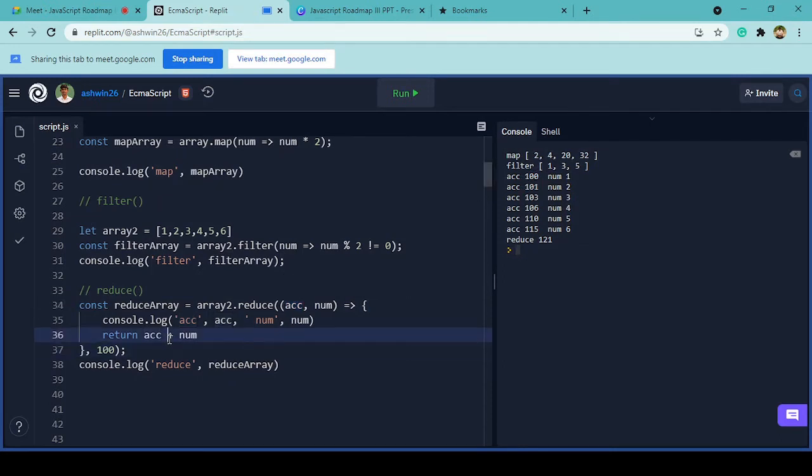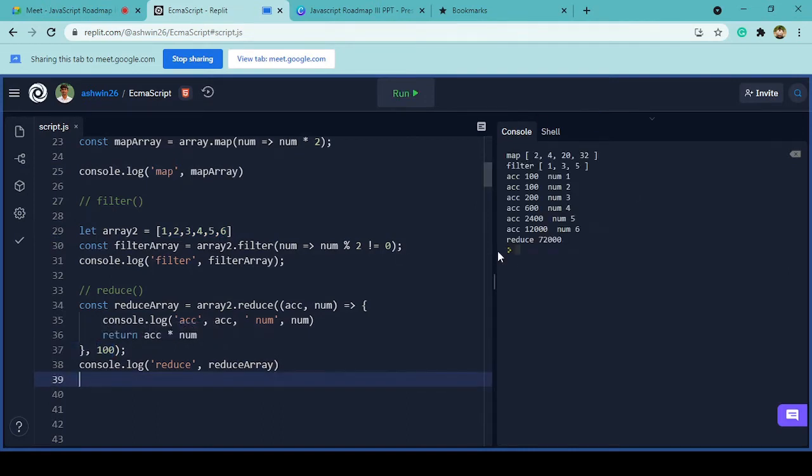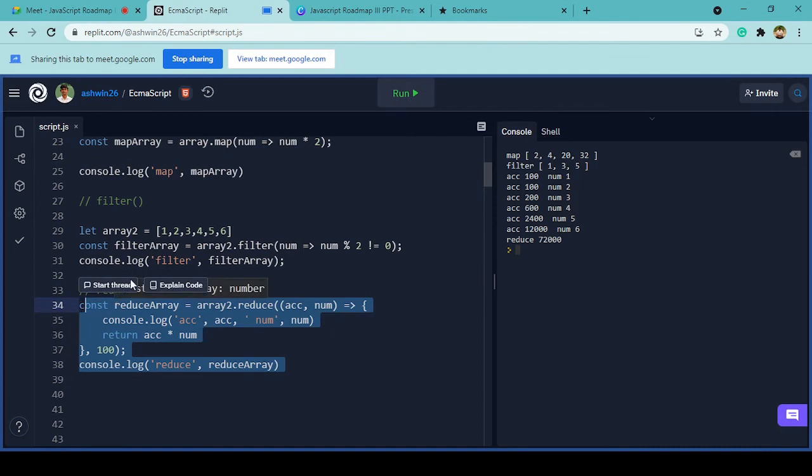So let me show you what other things we can do. Instead of addition, you can also do multiplication. Addition was just a small example. If I try to multiply, we will get a really big number at the end. We keep on multiplying everything, and with 100 as the beginning, you will see a really big output at the very end. As you can see, the final value is 72,000. So this is how we can use the reduce function to do even complicated mathematical operations.